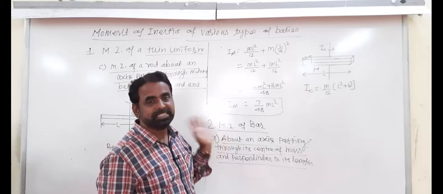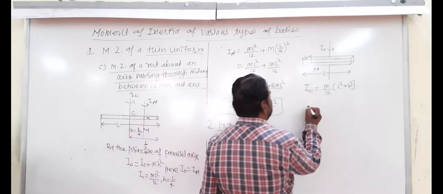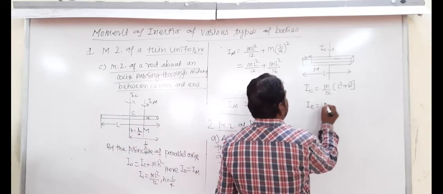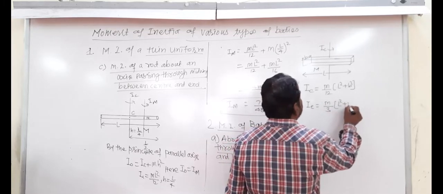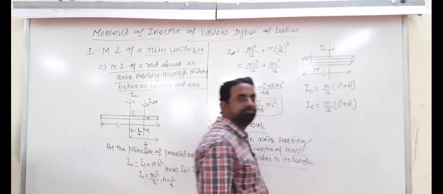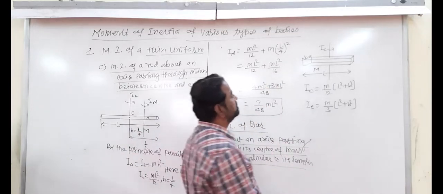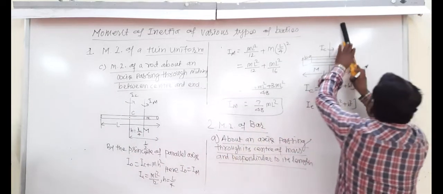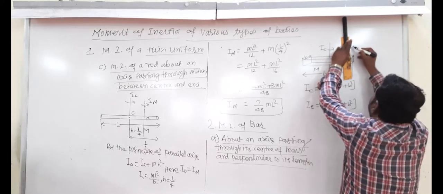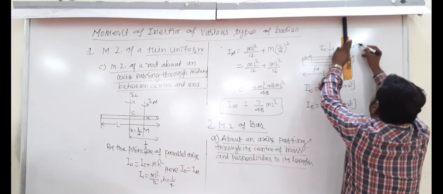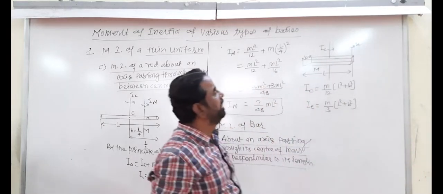About what axis? Center. About one end of the rod, tell me, M divided by 3, L square plus B square. See it. So this is one end, about one end. So that is this axis of rotation, this axis of rotation about one end.